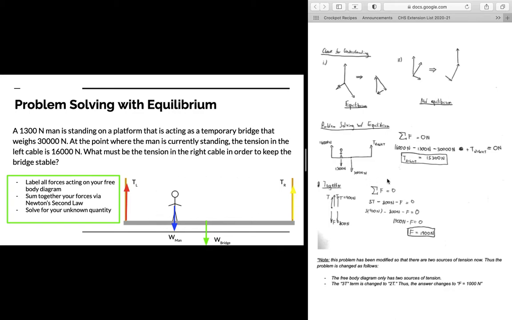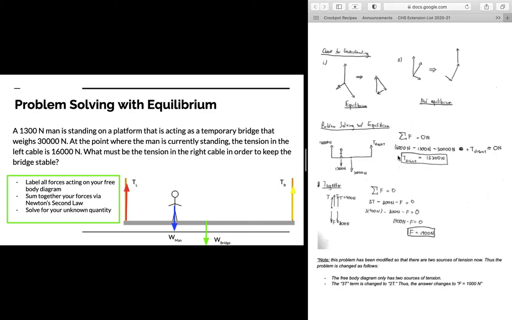The next thing we're going to do is use this free body diagram in order to sum all our forces together. We're going to have 16,000 newtons of force acting upwards, so positive 16,000 newtons. We're going to have 1,300 newtons and 30,000 newtons acting downwards, so minus 1,300 newtons, minus 30,000 newtons. And then we're going to have this unknown tension in the right cable that we're going to try and solve for. It acts upwards, so it's going to be positive plus T, okay? This is our net force, our sum of forces, and again, because we're in equilibrium, we set this equal to 0, okay?